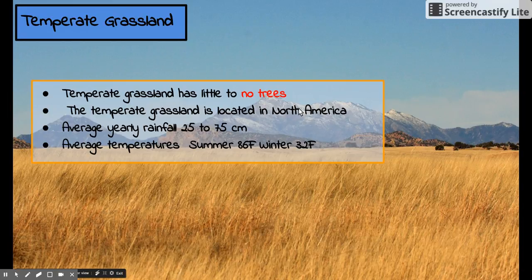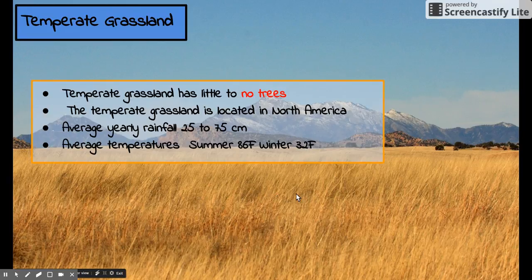The temperate grassland is located in North America. The average yearly rainfall is 25 to 75 centimeters. Notice it doesn't get much more rainfall than the desert. Therefore, it's probably located very close to the desert, but it does get a little bit more rain. Again, there are two seasons. Summer, it's 86 degrees Fahrenheit, and winter, 32 degrees Fahrenheit, which is right at freezing.